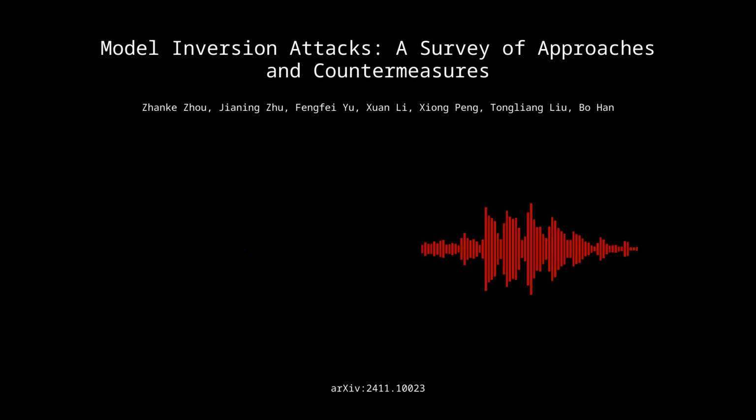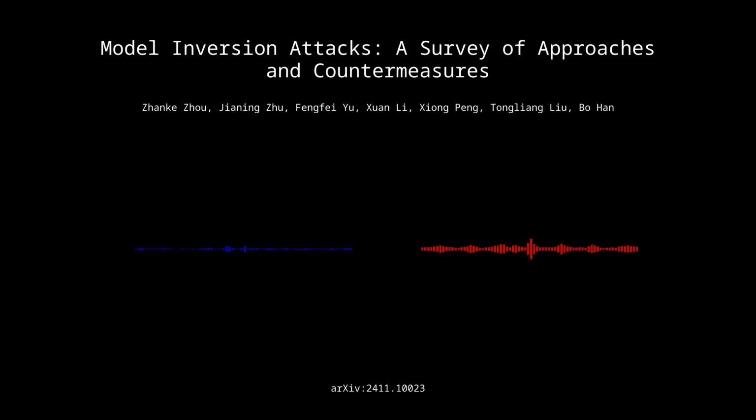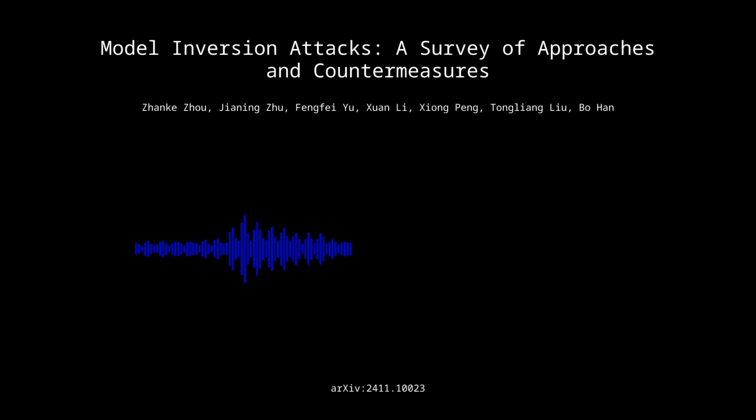Gotcha. So it seems like they're constantly pushing the boundaries, exploring novel approaches to enhance the effectiveness of attacks. Absolutely. And develop those more robust defense mechanisms. Exactly. So researchers are really thinking outside the box. They are looking for innovative ways to protect that sensitive data from these increasingly sophisticated attacks.